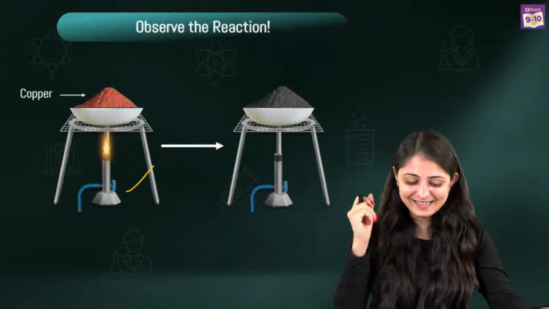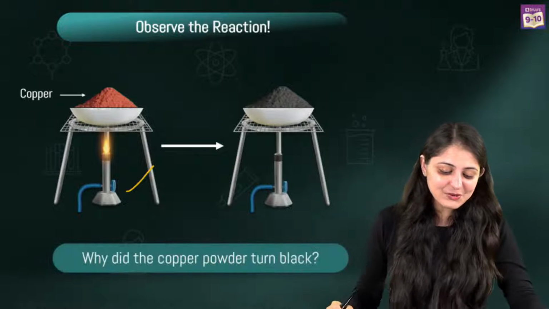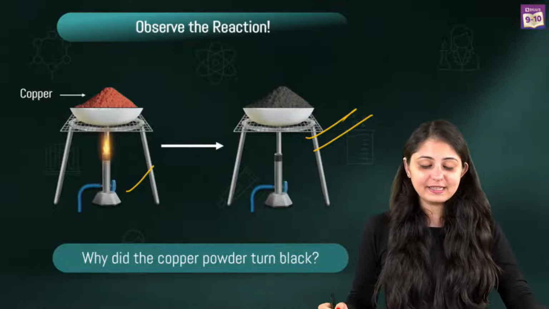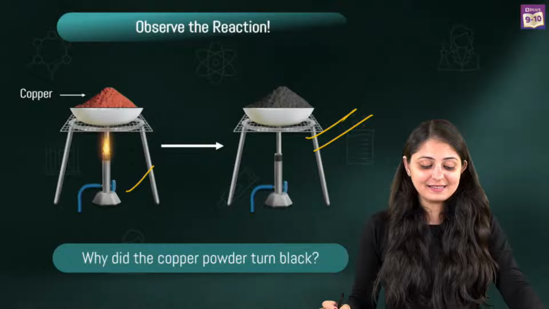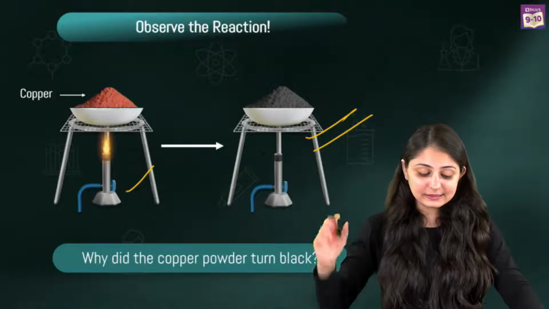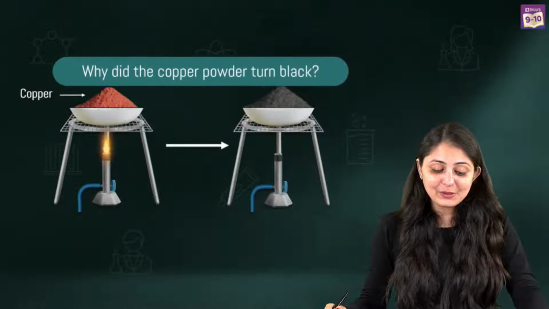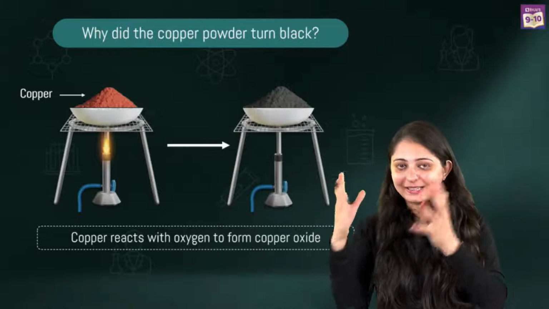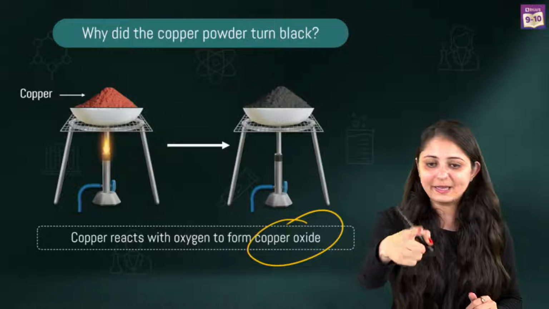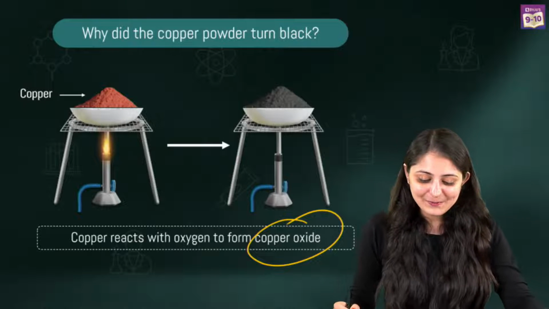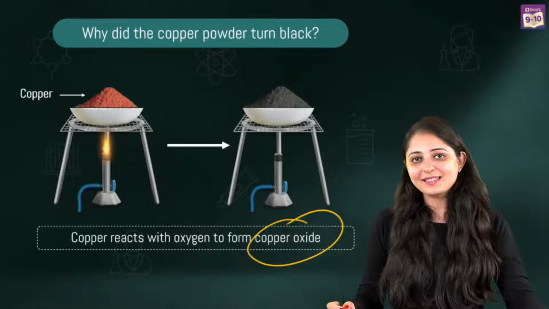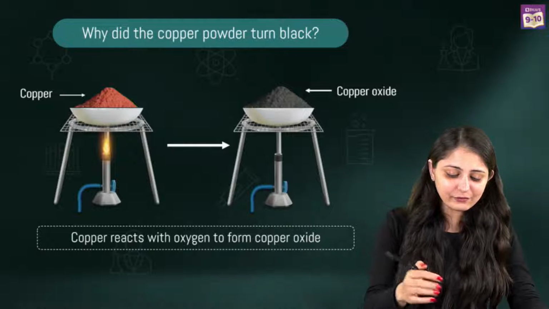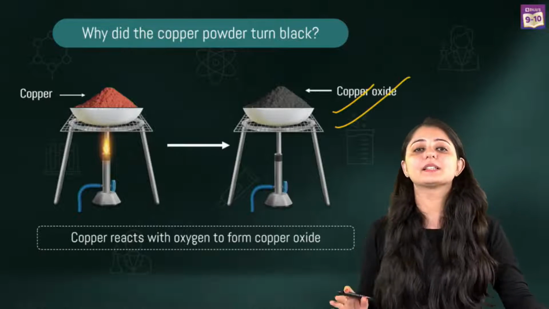Copper oxide. Yes, definitely. What you can see is that there is copper oxide that is being formed, and this copper is actually turning black in color. Now, why is it turning black in color? So, copper is reacting with oxygen to form copper oxide, as you people are already mentioning over here. And yes, that is black in color. So, over here, this is the formation of a new substance.